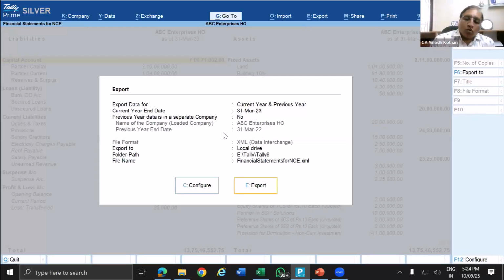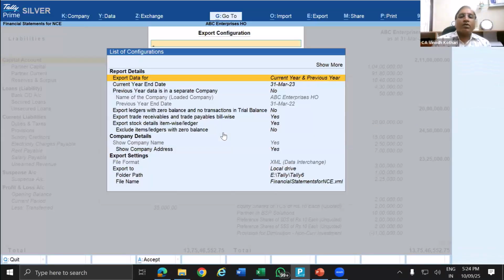So now go to configuration. What did I talk about? One, Tally current year data and previous year data in the same Tally. Two, current year in a different Tally and previous year in a different Tally. So here it gives the option to export data for current year and previous year.